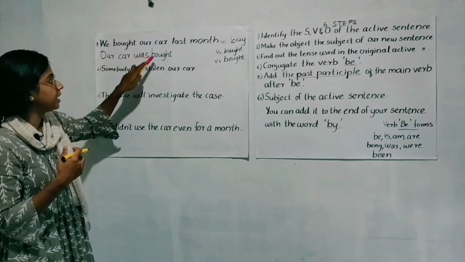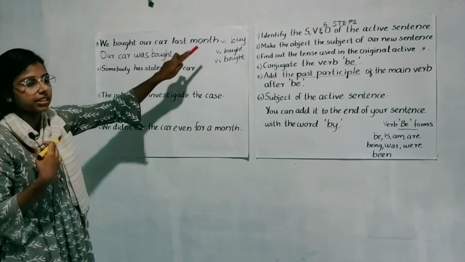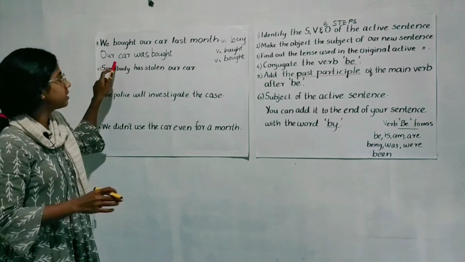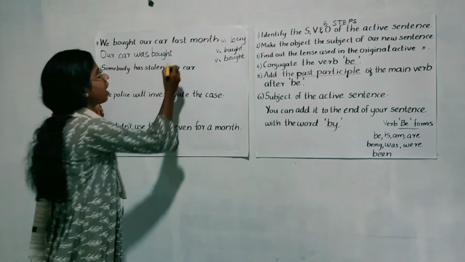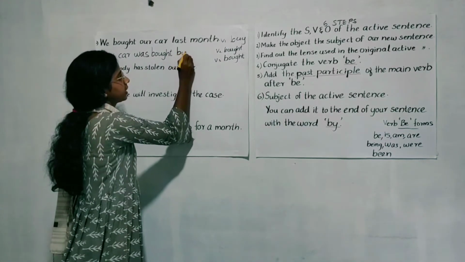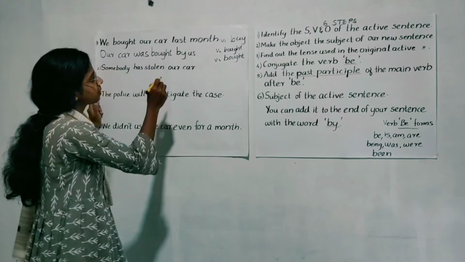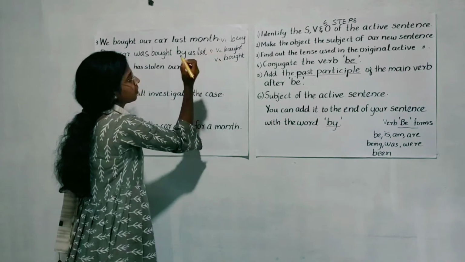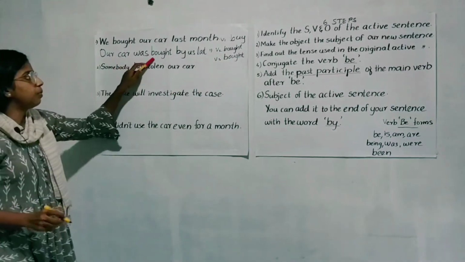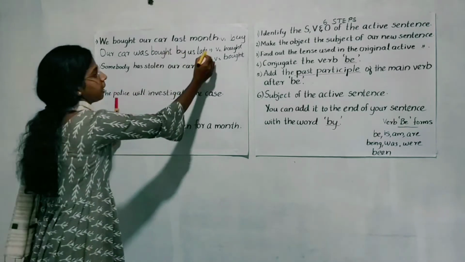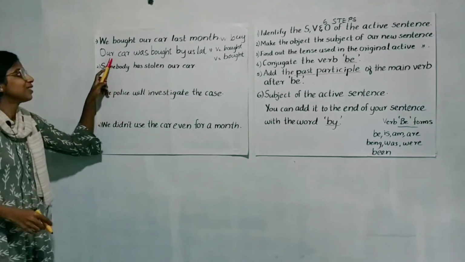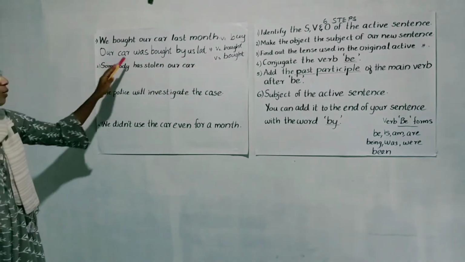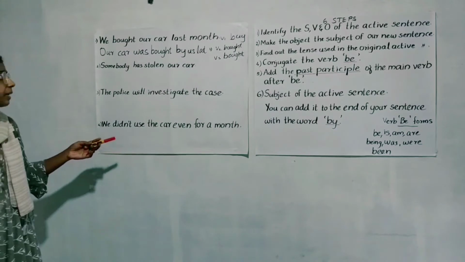Since it's "we", then it became "by us", and the time of the verb is last month. So what will be our new sentence? Our car was bought. If we want to add our subject, by us and last month. So our car was bought by us last month, or it can be our car was bought last month. It's also fine.